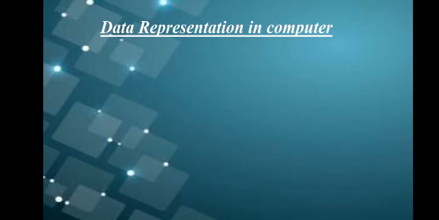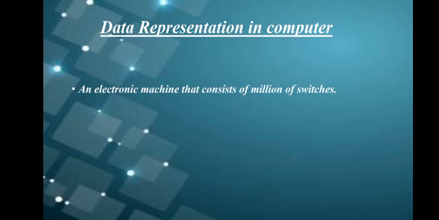First of all, coming towards data representation in the computer. Data. What is data? Data is actually the raw facts and figures that are collected in the form of text, images, sound and video. Then that data is converted into information, and information is actually the processed form of the data.